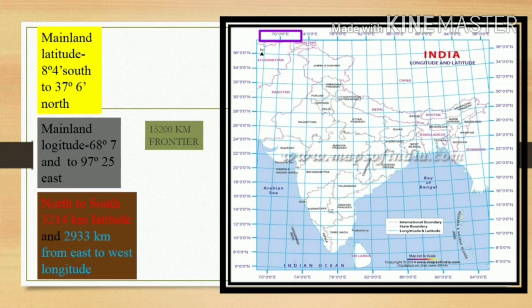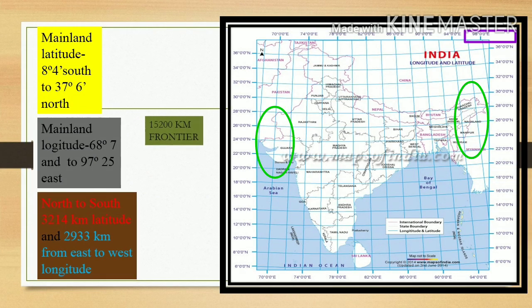That means from Arunachal Pradesh to Gujarat, from east side to west side, the distance is 2933 kilometer. And the total border distance of our country is 15,200 kilometer.